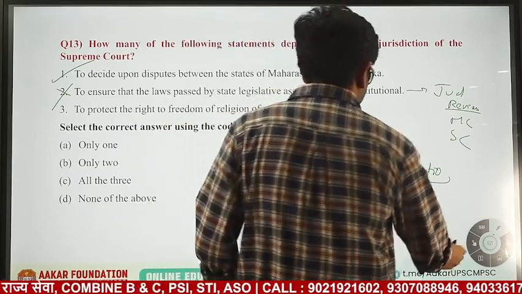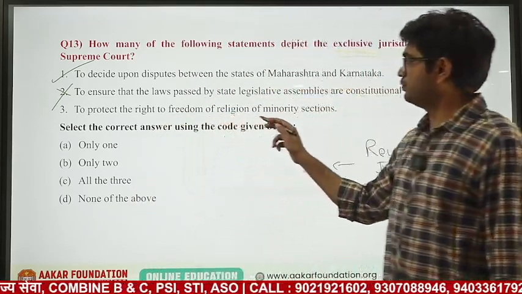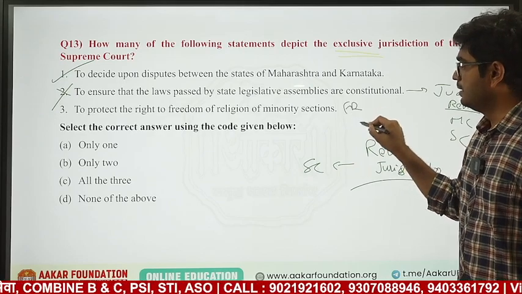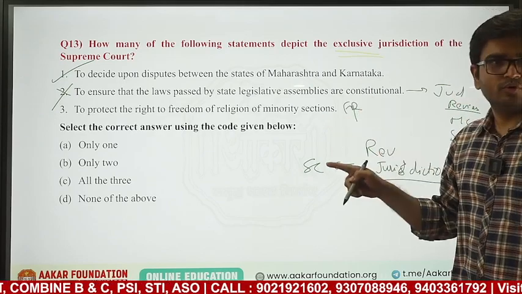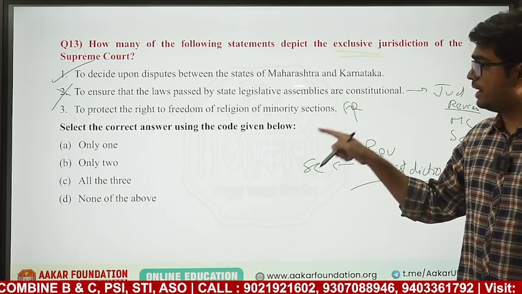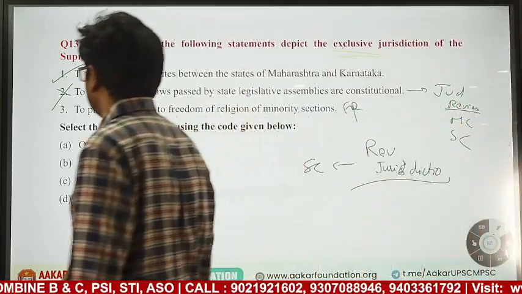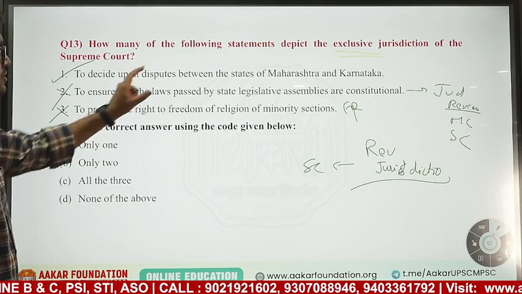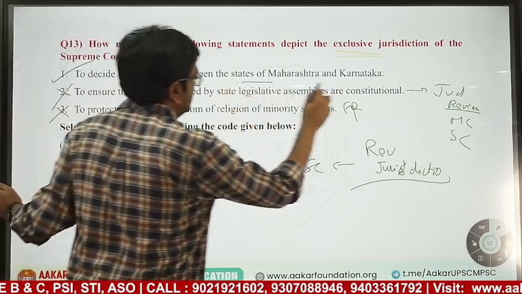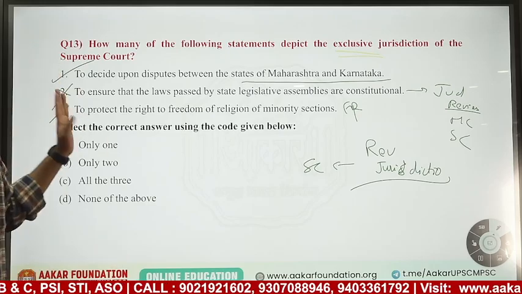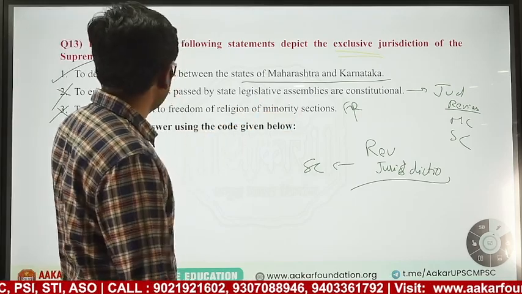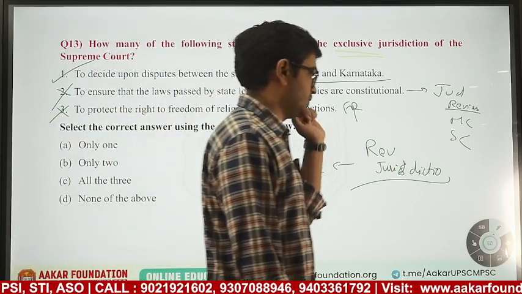Okay. So next, to protect the right to freedom of religion for minority sections. Again, this is a fundamental right. For violation of this right, you can go to Supreme Court under Article 32 and you can also go to High Court under Article 226. So this is also wrong. So exclusive jurisdiction only lies for this case, Maharashtra and Karnataka. You can go to Supreme Court, no other court. For judicial review, you can go to High Court. Right to freedom of minority section, fundamental right, you can go to High Court.